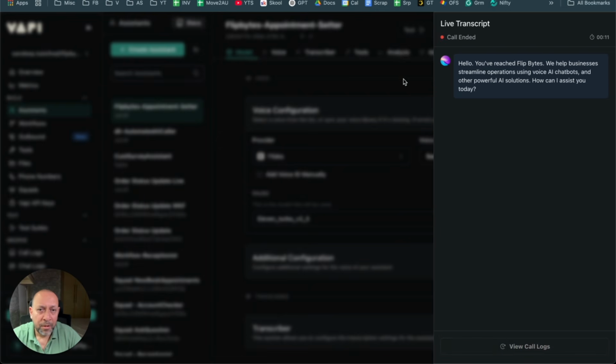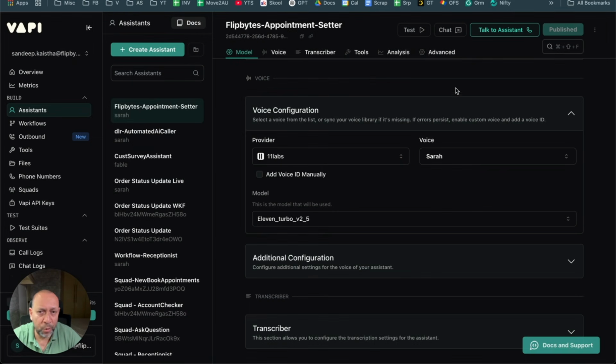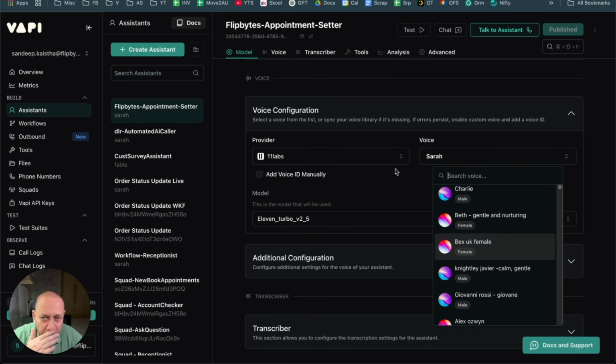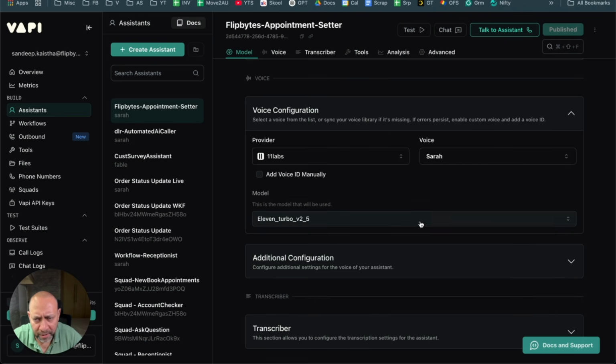Okay. So that is the difference basically. You can choose a voice that best suits your use case. If you are running a spa, you want a person who is a little bubbly or maybe a calm voice, so you can do that. Most of these voices come with different options, like male, British accent, Australian accent, Indian accent, and so on. So you can select that, and then you can select the model.